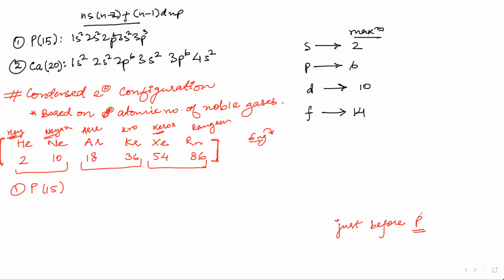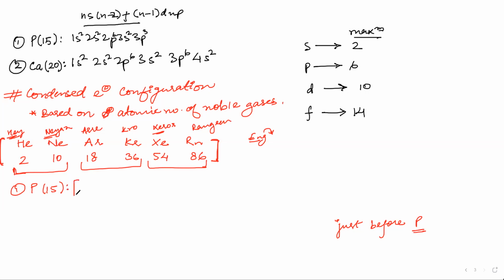I'm asking just before. So this is 15 now. Just before 15, which of these numbers will be just before 15? Yes, Sanya? Neon. Okay, very good. Neon.